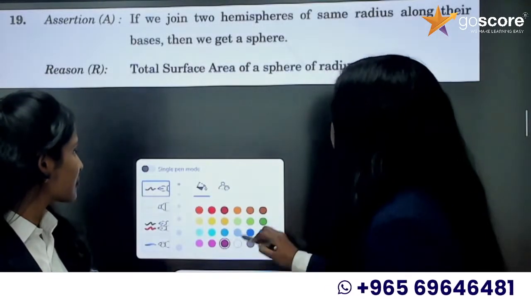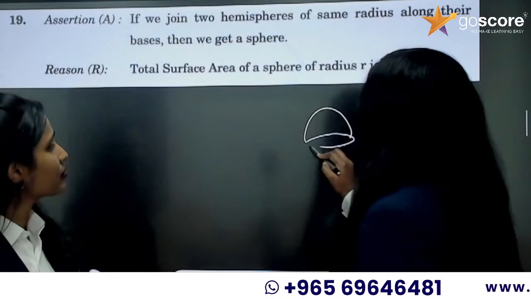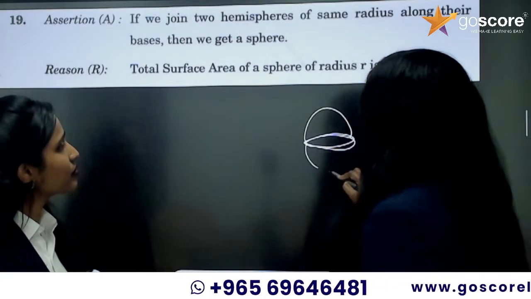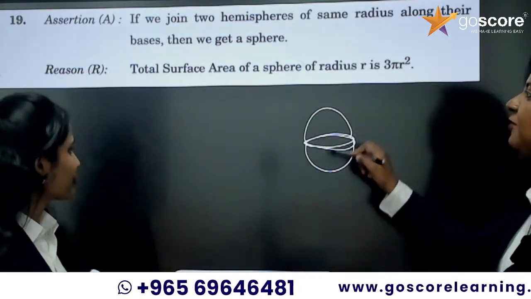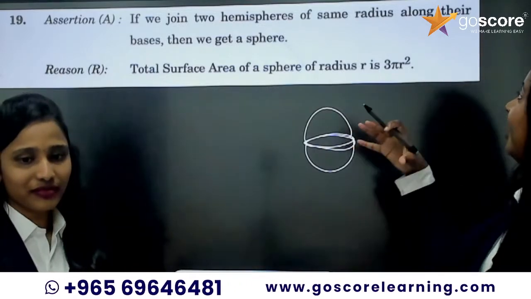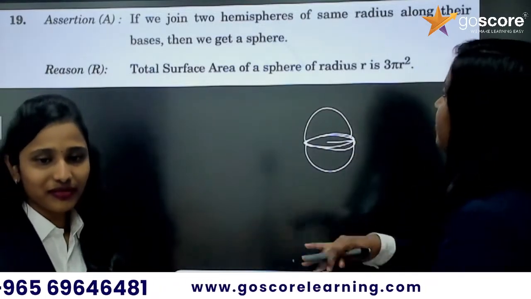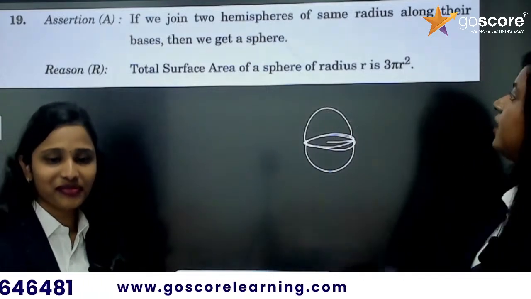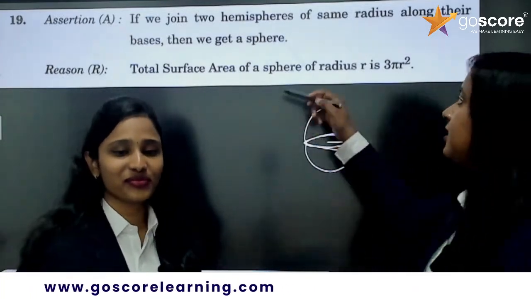This is one hemisphere, and even though it doesn't look like a hemisphere, it is a hemisphere. And again, one more hemisphere. We are joining them. They have the same radius, and we are joining them along their bases. So we are getting a sphere. So the assertion is correct.